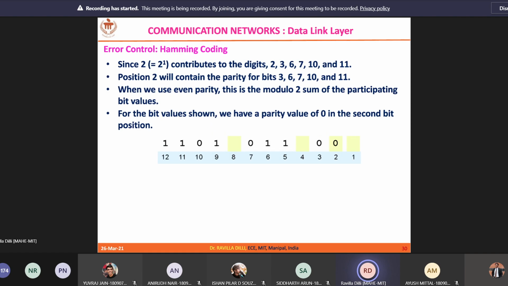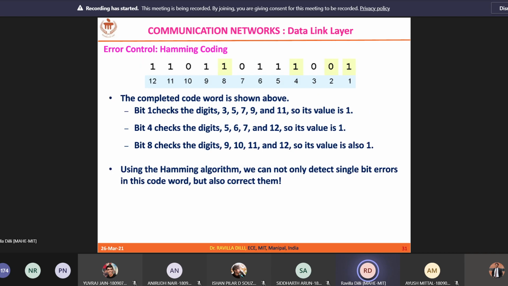Okay, so this is how we have to identify them. You can see here, R3 is 1, which is filled in the position of 8, and R2 is 1, which is filled in the position of 4, and R1, which is 0, filled in the position of 2, and R0 is filled in the position of 1. So this is my code word, which I am going to transmit from the sender side using Hamming coding technique.